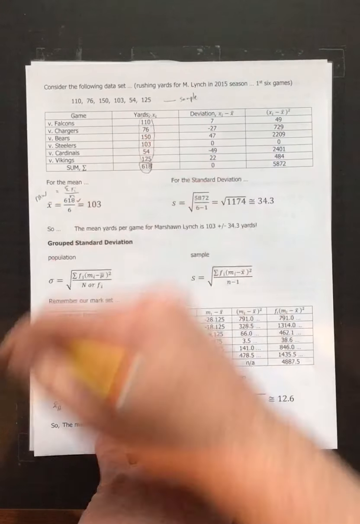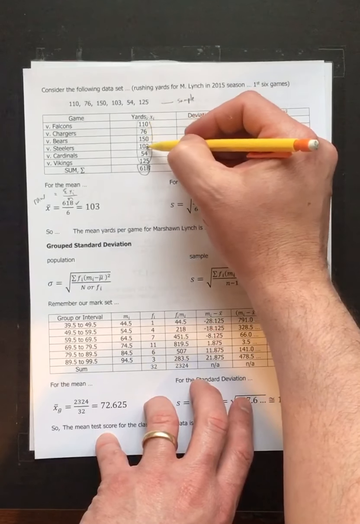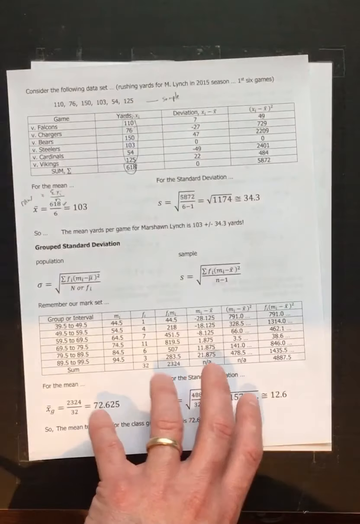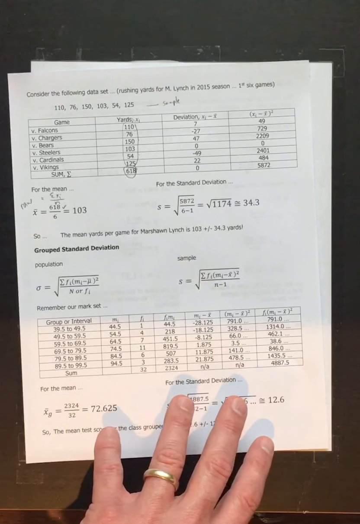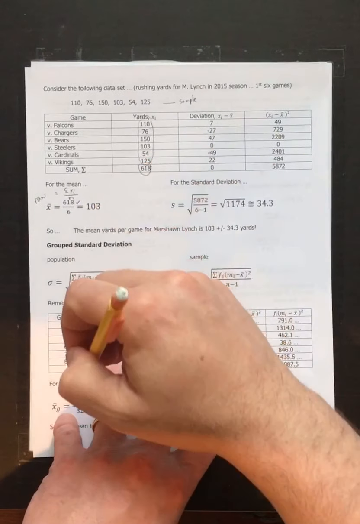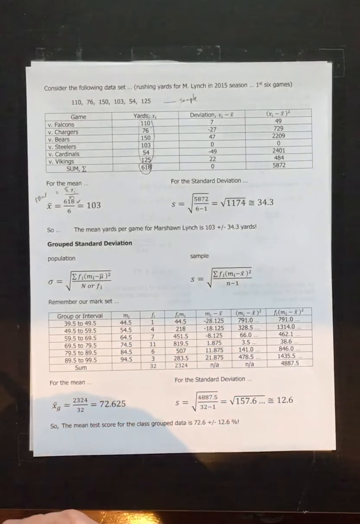So I put 618 in the numerator. That's all of my values added up. And then I divide by 1, 2, 3, 4, 5, 6 data values. 618 divided by 6 gives me 103. Nothing too crazy. That means that my mean is 103. I need that to do my standard deviation.